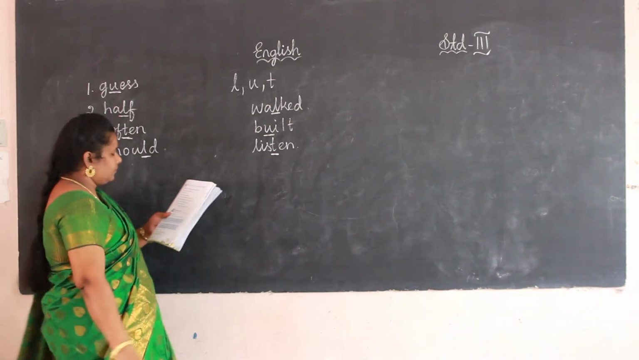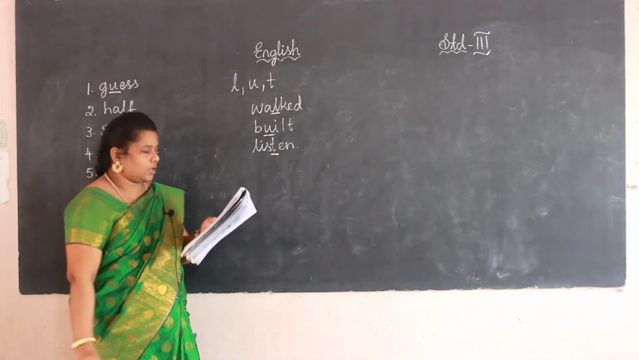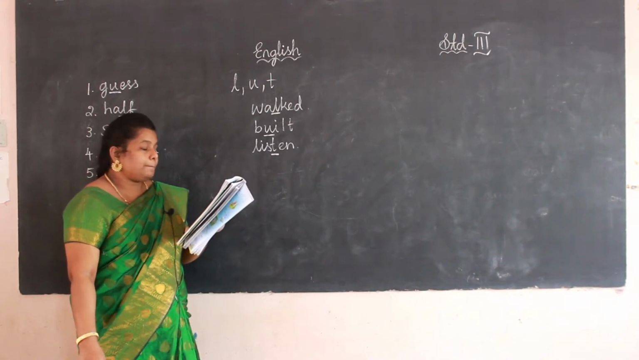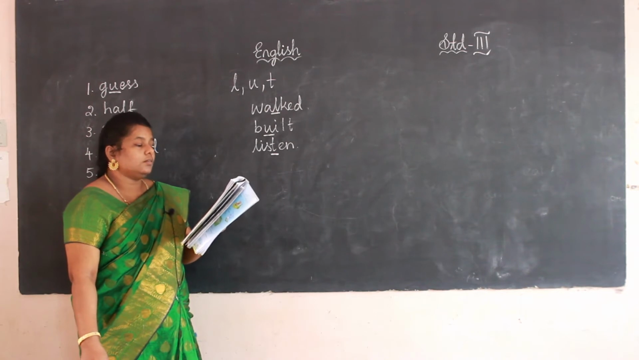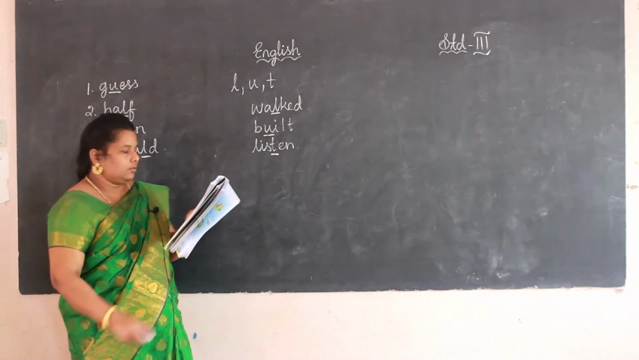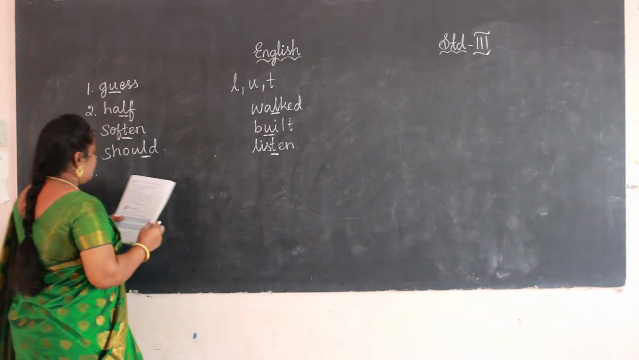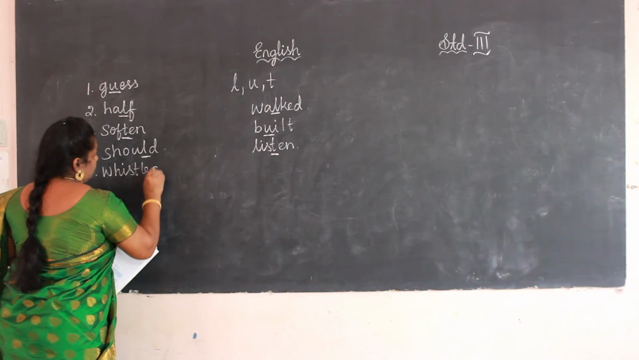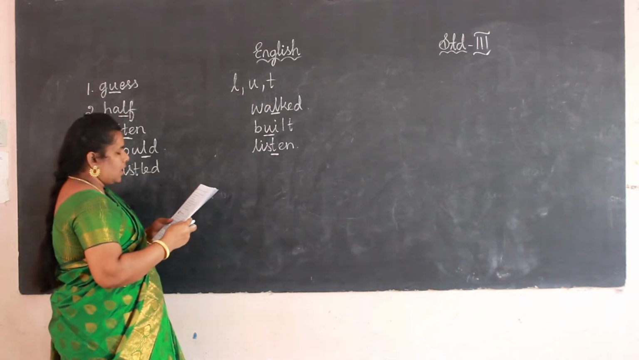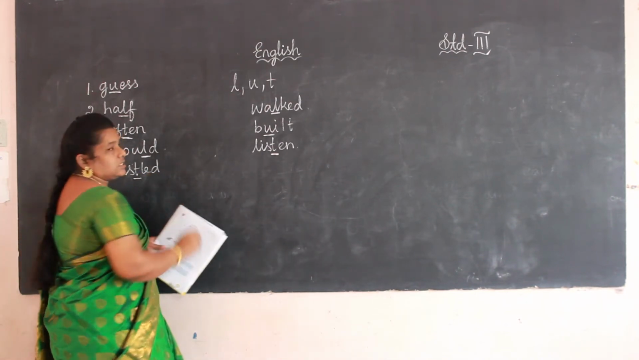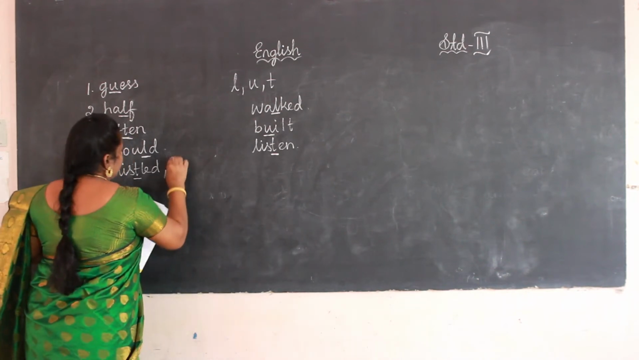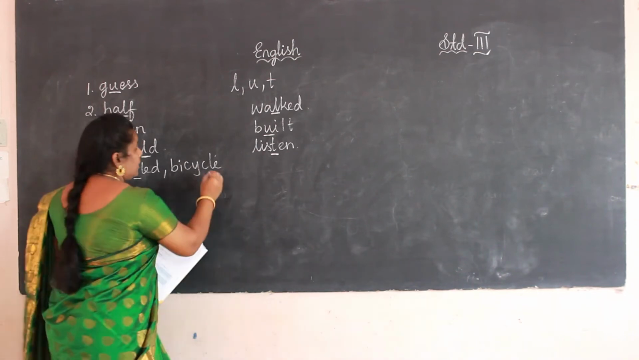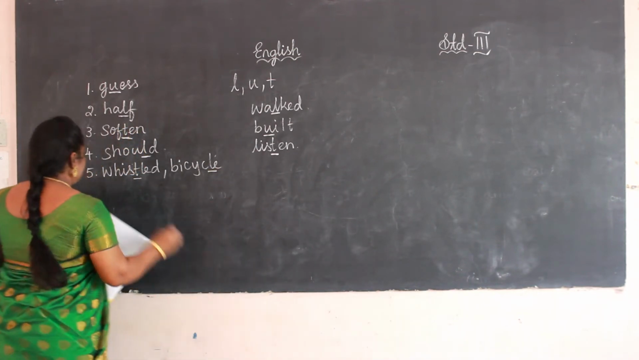Next, fifth one. Pronounce and get the answer. She whistled away happily as she rode her bicycle. See, in whistle, we are not pronouncing T, right? And bicycle. What letter is silent here? Okay, T is silent.